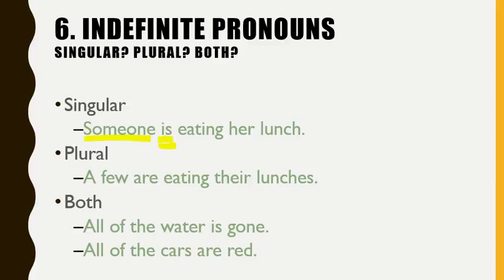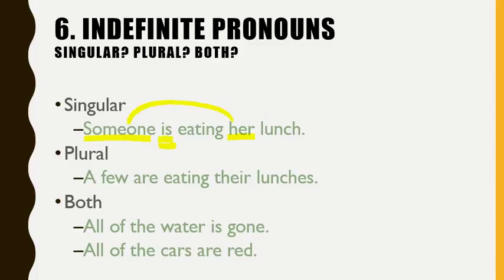And if you use a pronoun to refer back to that person, it has to be singular as well. You can use he or she in this case because we don't know whether it's he or she. And when you're speaking, it's perfectly fine to say they, because we don't want to talk about the gender, which we don't know.